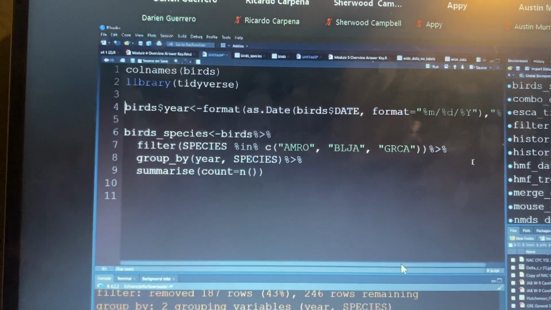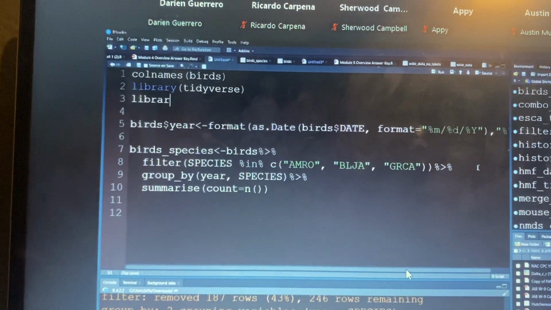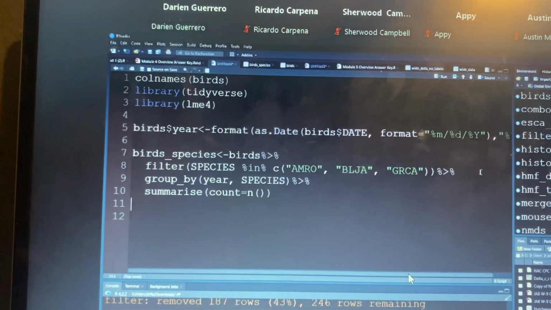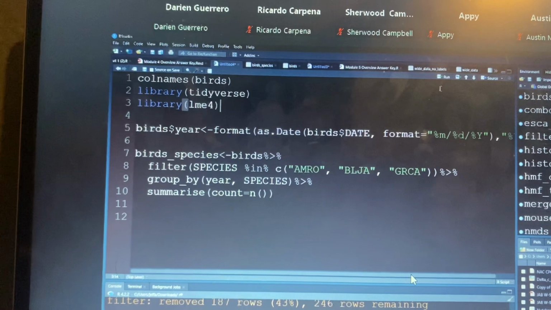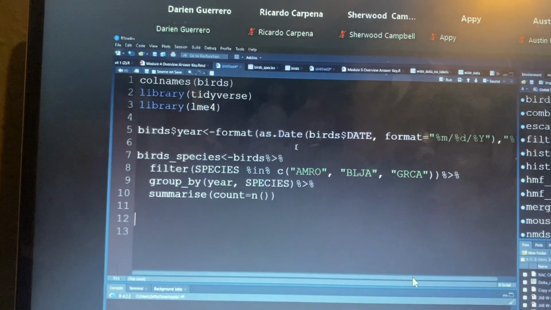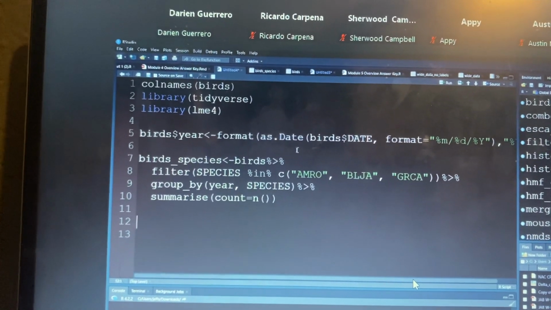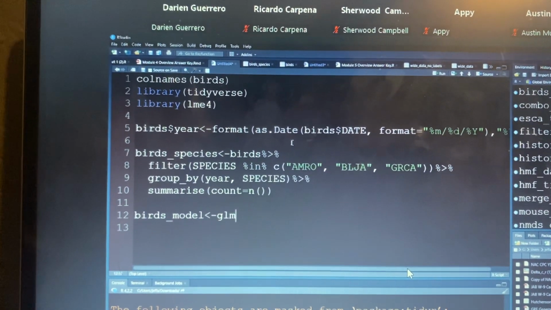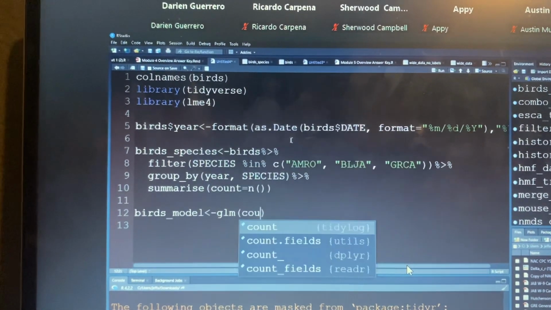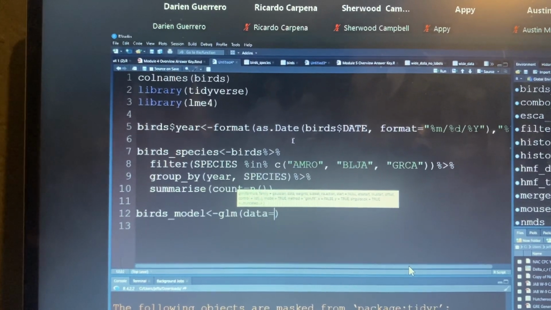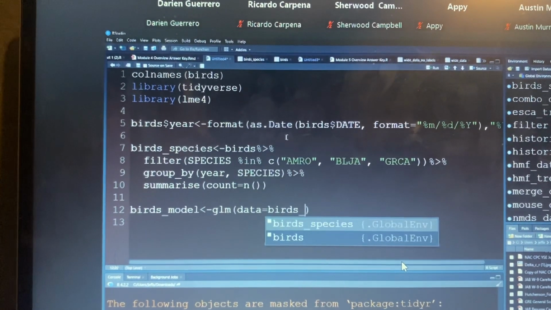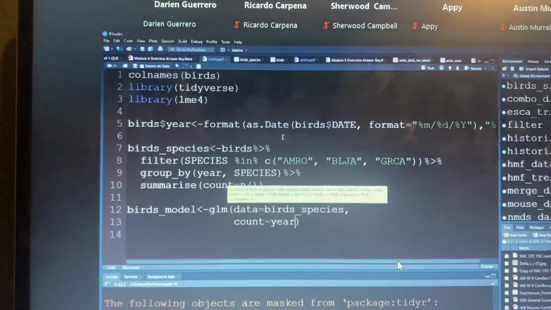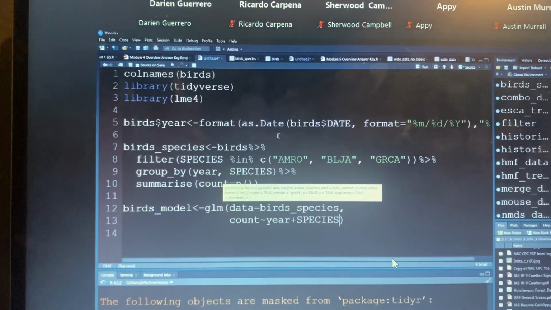So let's make sure I have the right thing loaded in. And I can say, I want to know birds model. I want to know how the count, oops, I need to say data, varies by year and species.